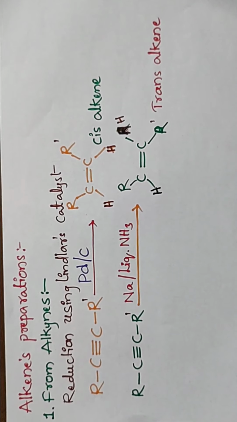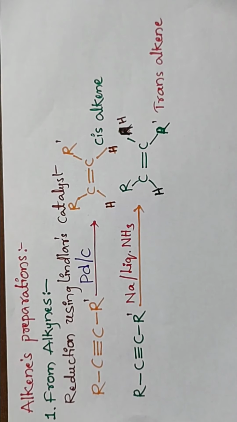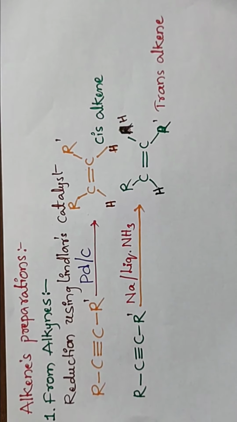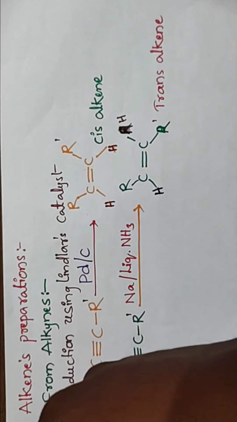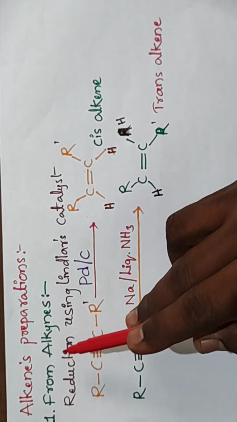Okay, preparations of alkenes. In that, the first one is from alkynes.